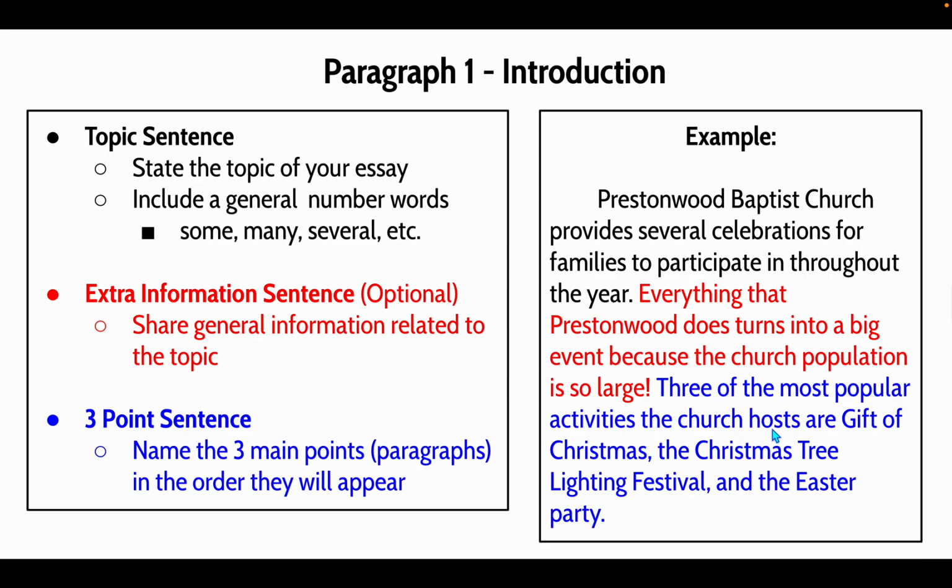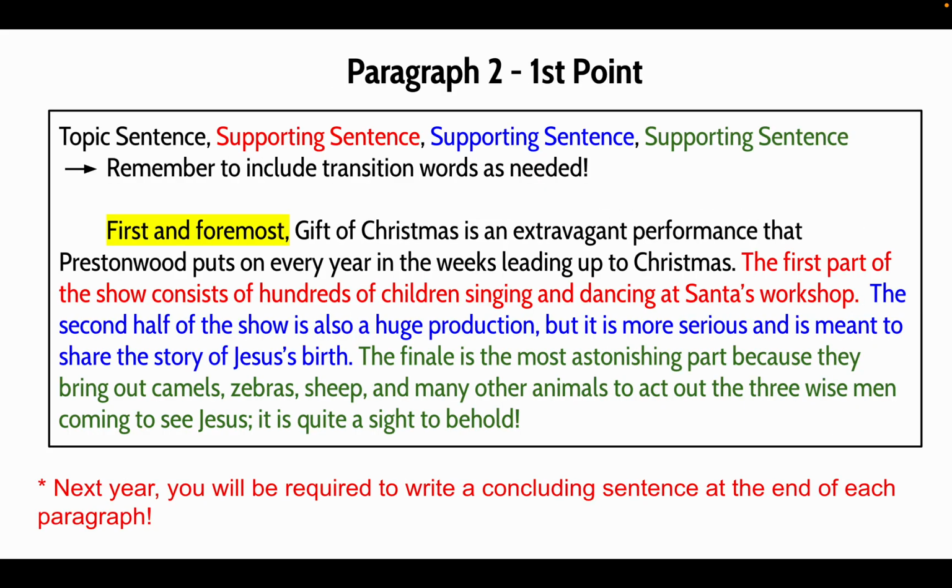And then we get to the 3-point sentence. So the expectation for this sentence in 5th grade is we are going to list the 3 main points that we'll be writing about in our essay, and it's very important that we list them in the same order that our paragraphs will be later. This is just building the foundation for students to learn how to write a true thesis statement when they're older. So here's a sentence that gets the job done for 5th grade. 3 of the most popular activities the church hosts are Gift of Christmas, the Christmas tree lighting festival, and the Easter party.